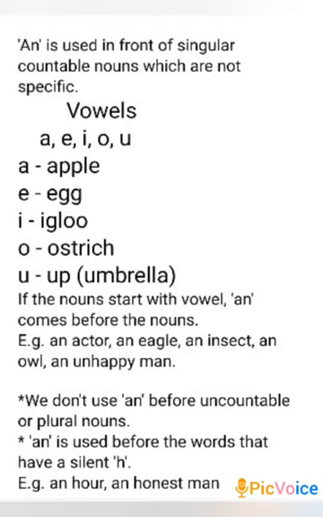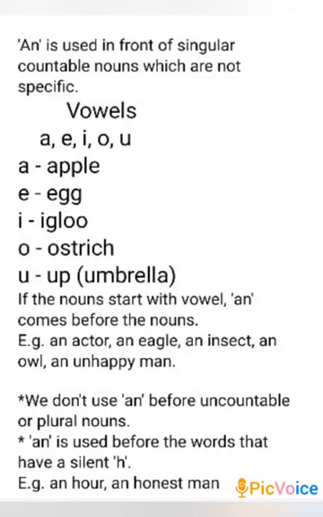E for egg. What is the sound of letter I? The vowel sound of letter I is E. I for igloo. O, ostrich. The sound of letter O is O. O for ostrich. What is the sound of letter U? The vowel sound of letter U is A. U for up or umbrella.